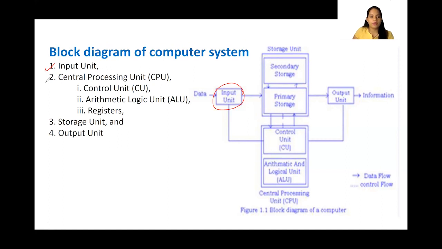We have the central processing unit, which is nothing but the CPU. It handles or monitors all the operations of the computer, which include the control unit, arithmetic logic unit, and registers. We have our control unit here, we have our ALU, which is the arithmetic logic unit, and also registers, which, though not shown here, we do have. Then we have a storage unit, and this entire set is called the storage unit, and then we have output.